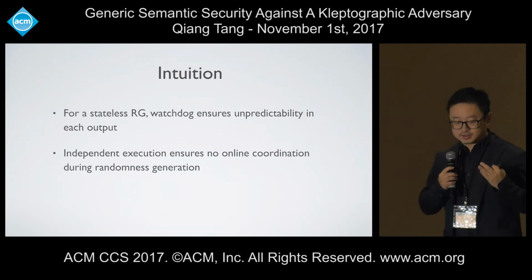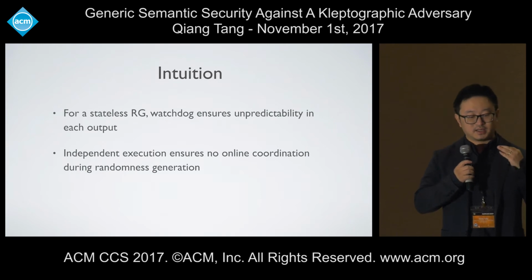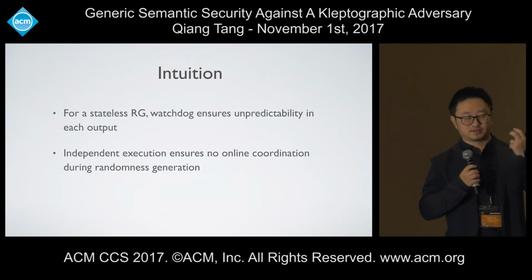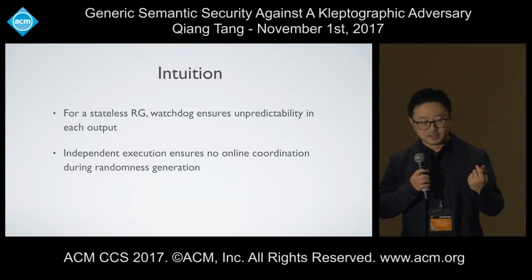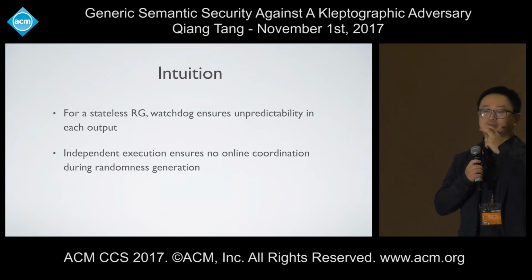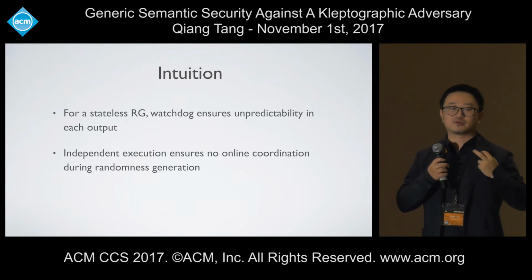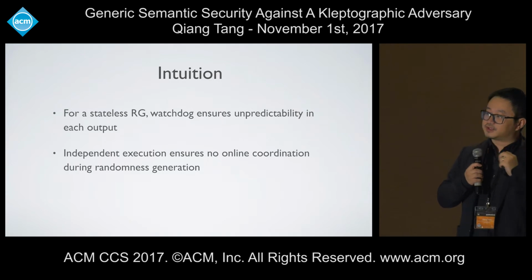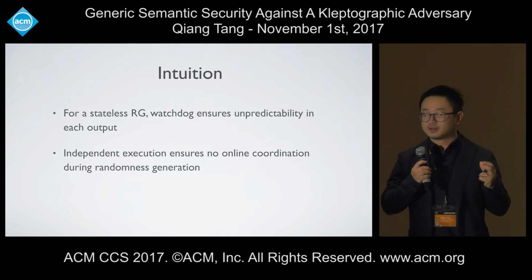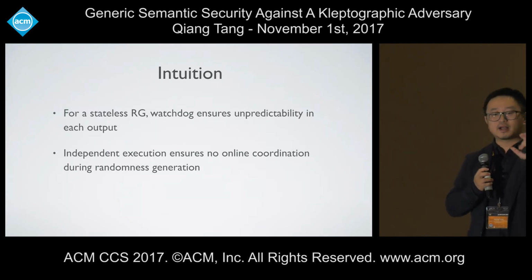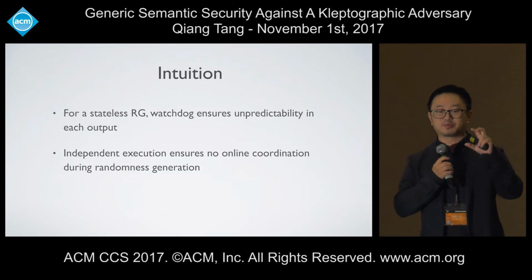Also, the major reason for the attack in the subliminal channel is that malicious sources can do rejection sampling, but they also need to think about all the components and try to influence the final output of the whole system. But now in the whole system, there's always one component whose output is unpredictable.